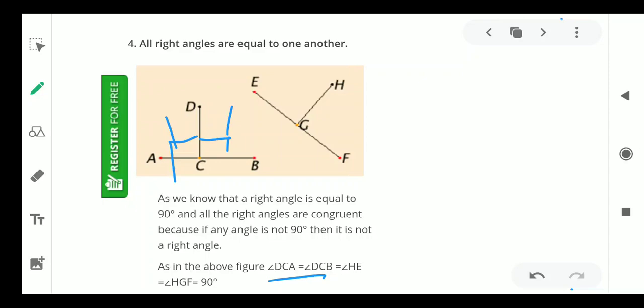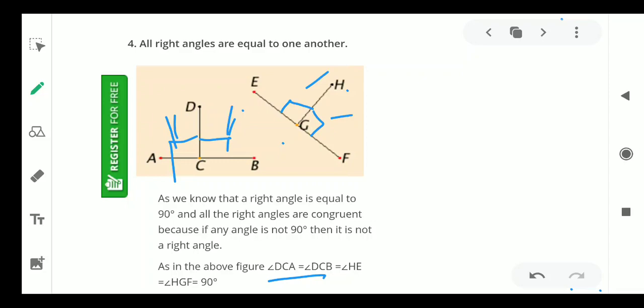In this figure also, this is a right angle and this is also a right angle. Their position changed, but all the angles are equal to 90 degrees. Wherever you take a right angle, all right angles are equal. See, angle HGF, angle HGE, all these are right angles. So all right angles are equal to each other.